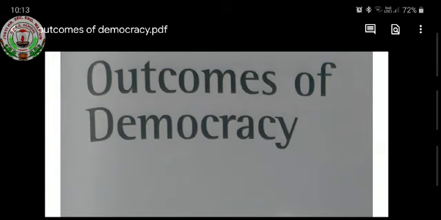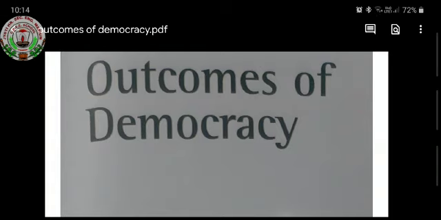Children, for your information, this is the last chapter of civics, and that is outcome of democracy. In this chapter, we will be seeing what are the outcomes of democracy. For the last 2 years, we are studying the civics chapter, which is totally on democracy. Political science, we are studying from ninth class, that is outcome of democracy. Then we can see the full details of democracy.